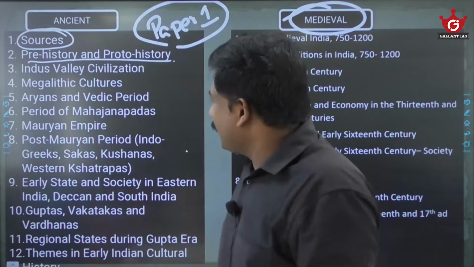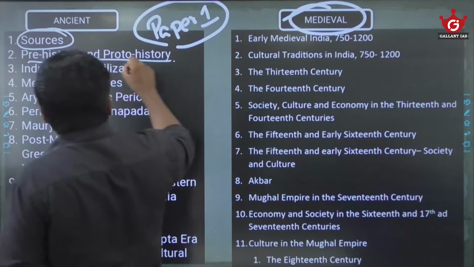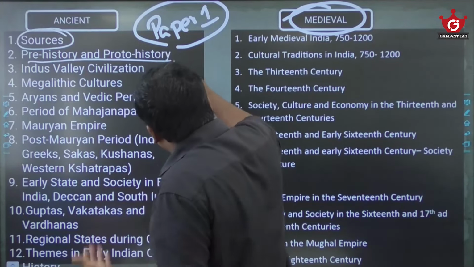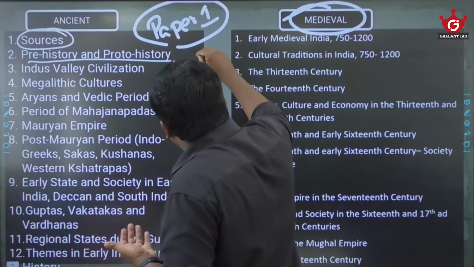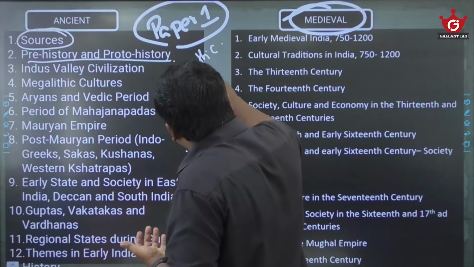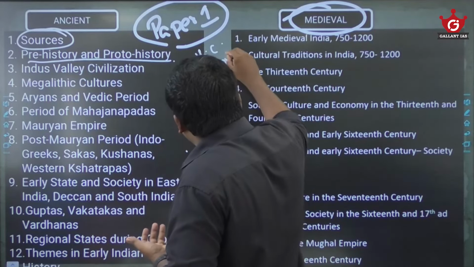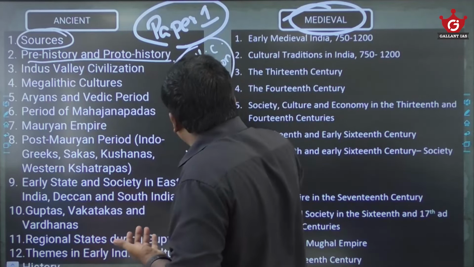So we are studying this particular prehistoric to proto-historic period. There we will definitely study the Neolithic age, the Neolithic revolution. This age is called a revolution. Why is this Neolithic age a revolution, and what are the cultural developments of these prehistoric and proto-historic people? That is the demand of UPSC.